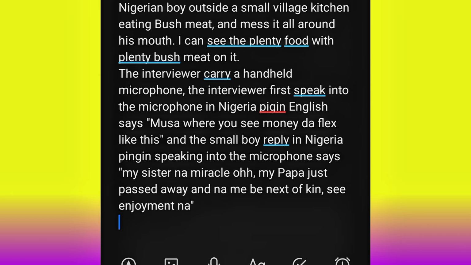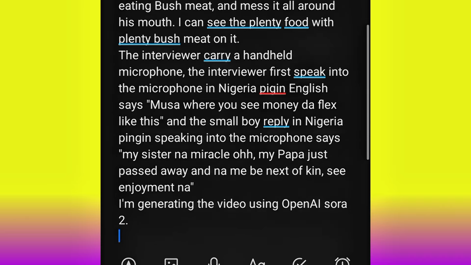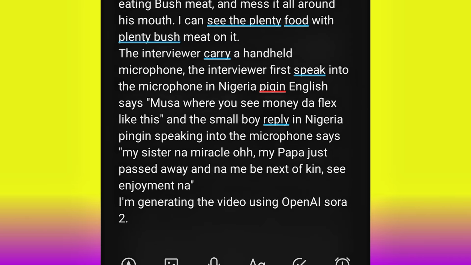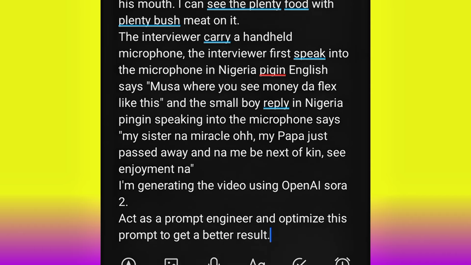So I need to write it now. I will now tell ChatGPT to act as a prompt engineer and optimize this prompt to get a better result. You see, I say act as a prompt engineer and optimize this prompt to get a better result. So with this, ChatGPT is going to act as a prompt engineer and structure my prompt in order for me to get a better result.